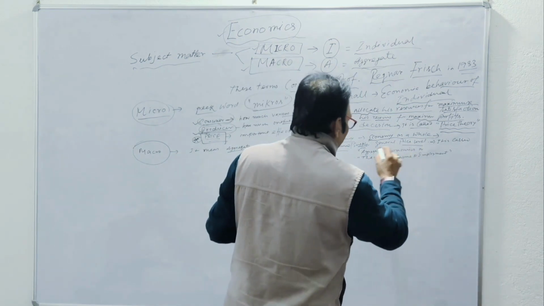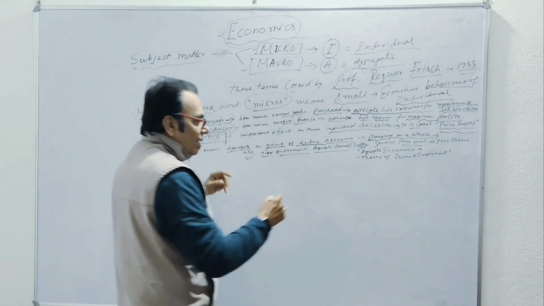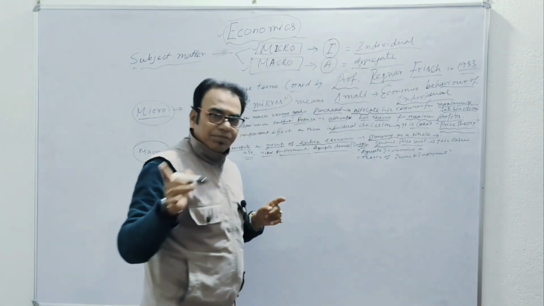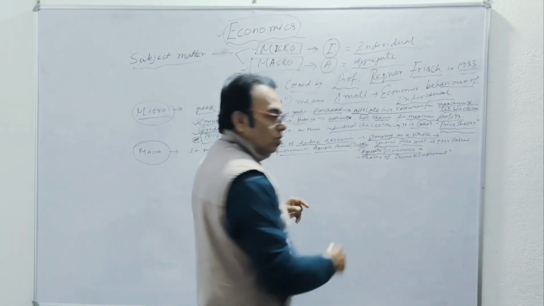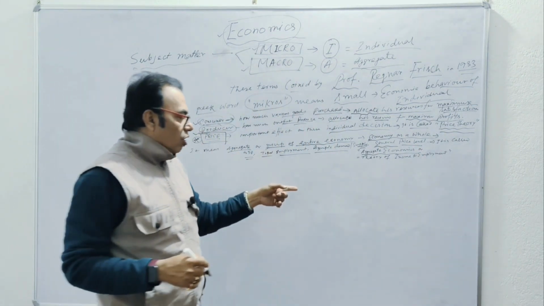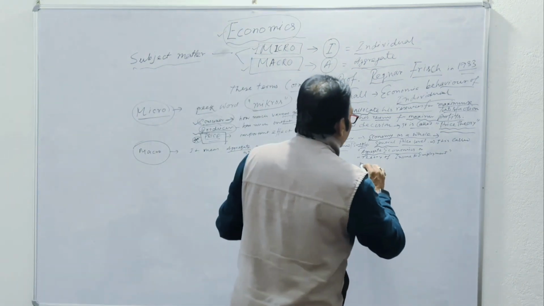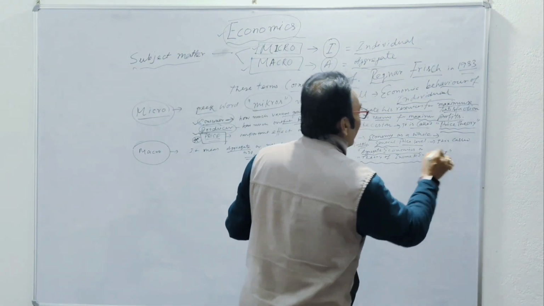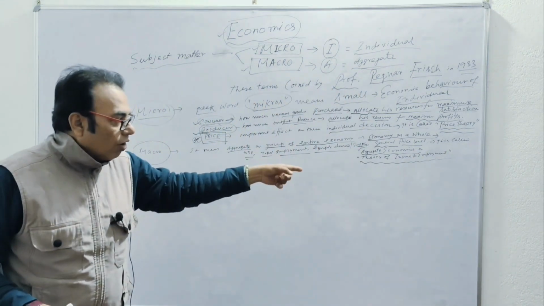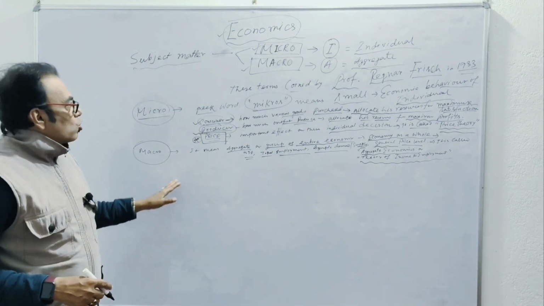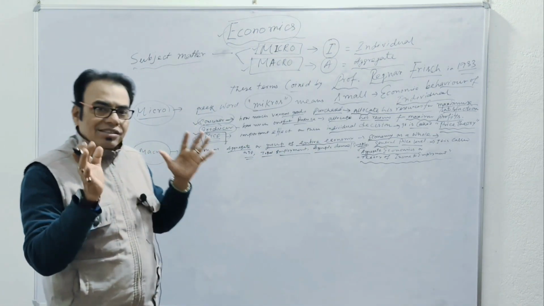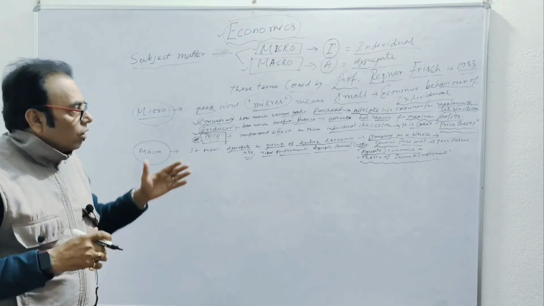Okay, and the price level, here is the individual price, here is the general price level. So it is called the aggregate economics. It is also called the aggregate economics or the theory of income and employment. This is the macro.